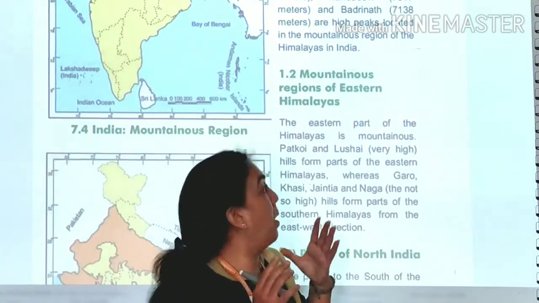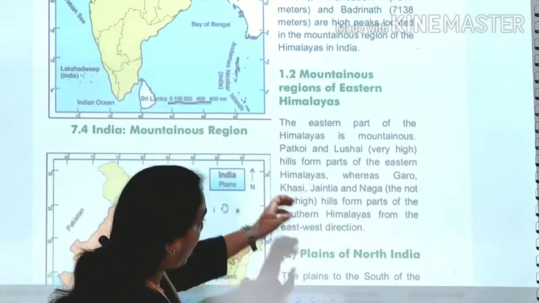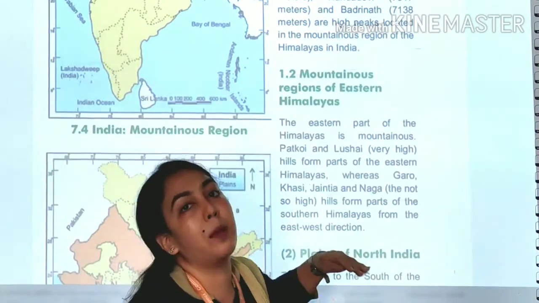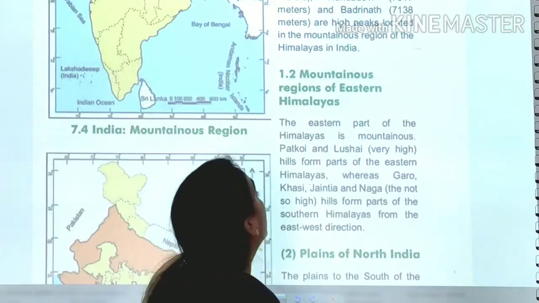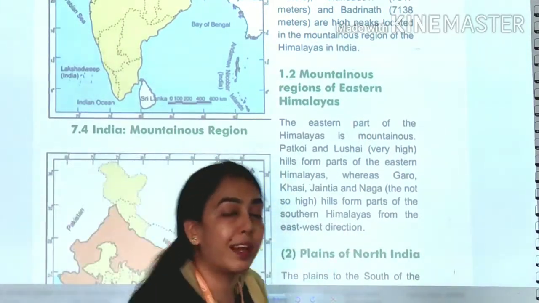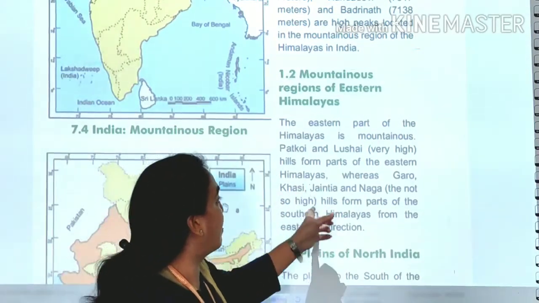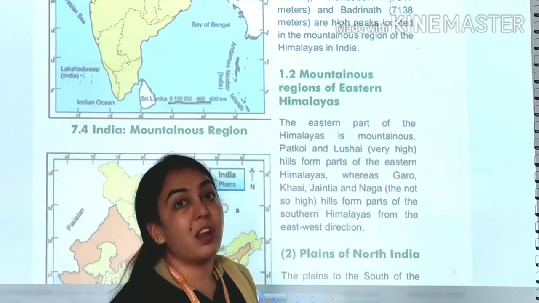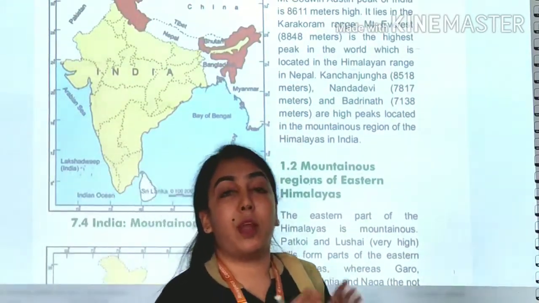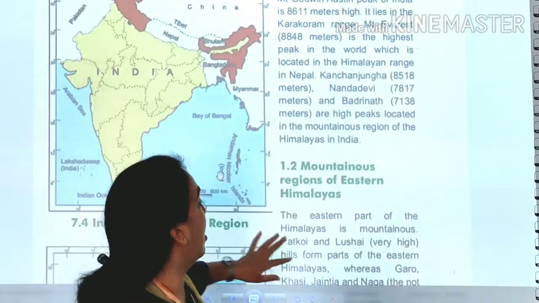These are the very high hills in this part, whereas Garo, Khasi, Jaintia and Naga hills are not that much high, but they belong to this part. They belong to the southern Himalayas from the east-west direction. East-west direction में जो south side southern Himalayas कहेंगे, उसको हमने वहाँ पे खासी, जैंतिया, नागा hills we can find. This was the famous peaks, mountain ranges which are there in our Himalaya ranges.